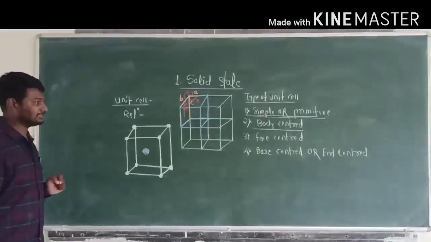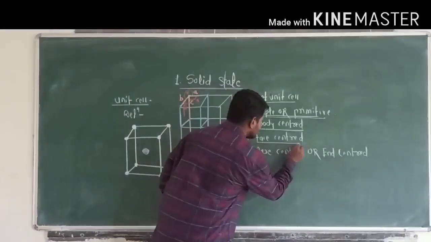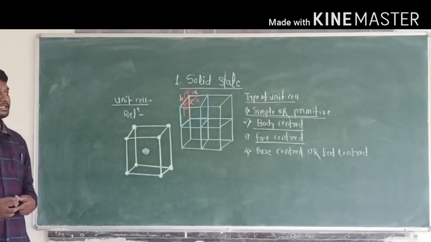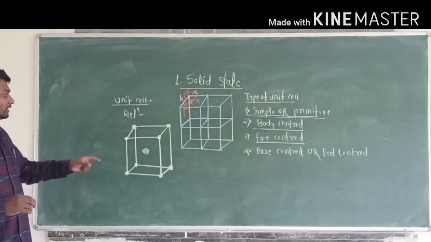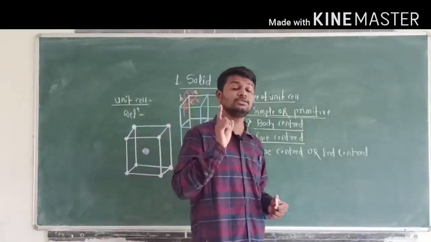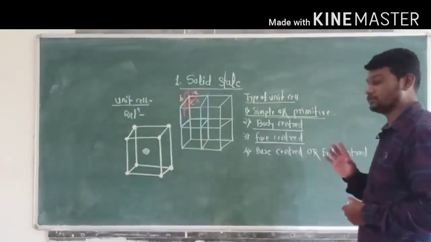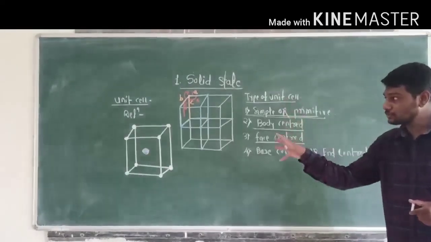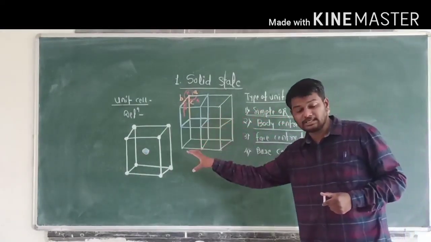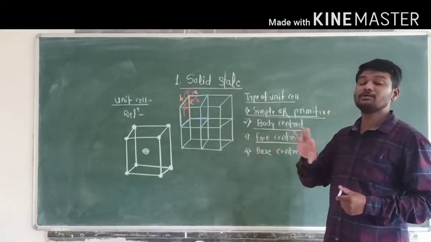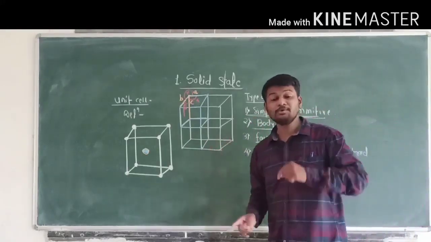Now the third one, face centered unit cell. In a face centered unit cell, all constituent particles are present at the corners of the unit cell as well as at the center of each face. Every unit cell has 6 faces. In addition to the corners, the remaining constituent particles are present at the center of each face.